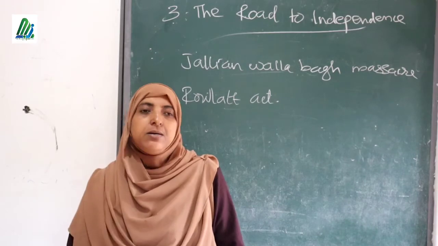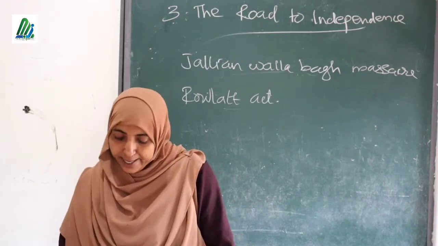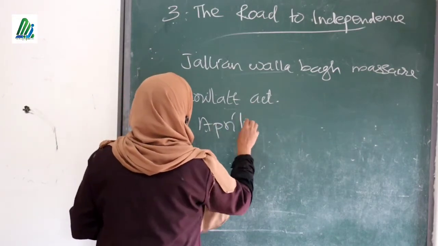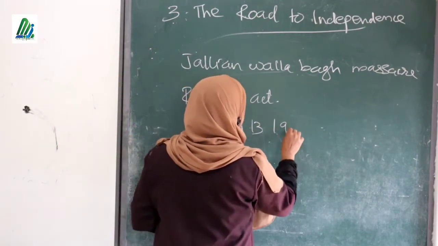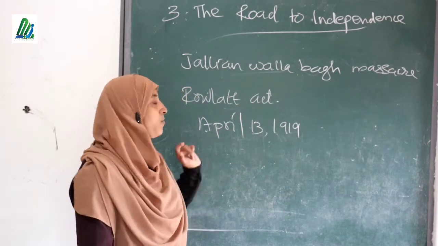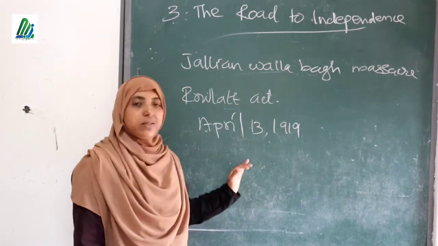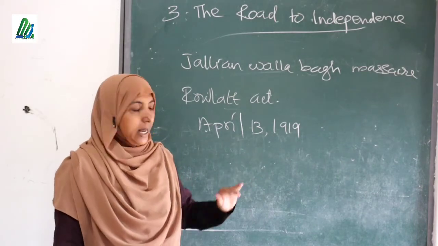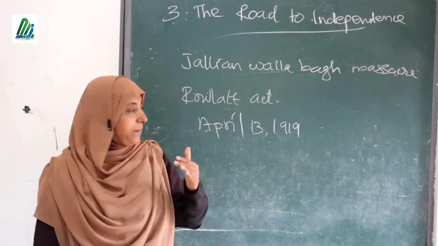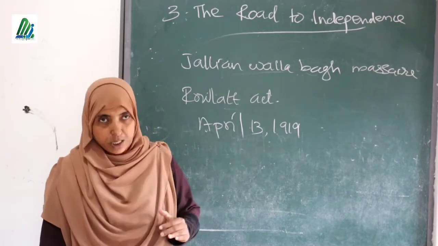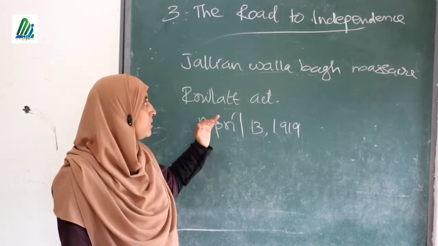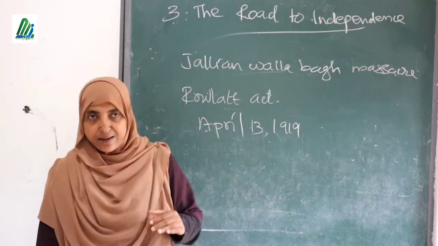This incident took place on April 13. Please note the date. April 13, 1919, this incident took place. This incident is known as the Jallianwala Bagh massacre. A lot of people lost their lives, and thousands of people were badly injured. The person who ordered the firing on these poor people was General Dyer.